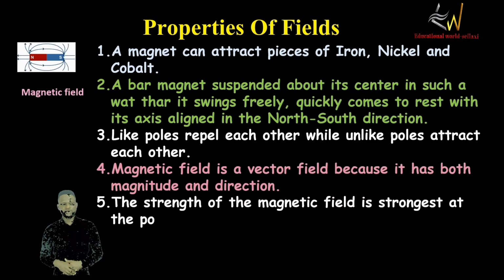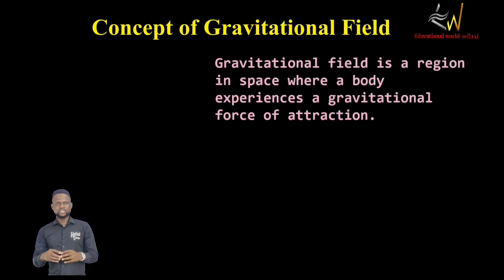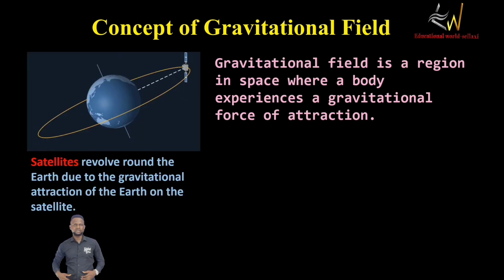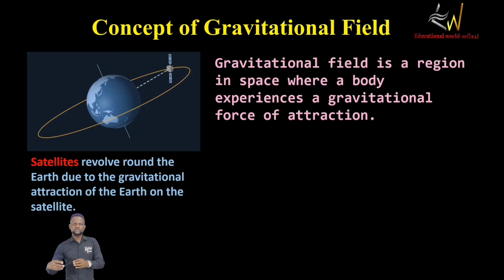Now, we are going to look into the concept of gravitational field. As I stated earlier, the gravitational field is a region in space whereby a body is influenced by a gravitational force of attraction. For the Earth and objects revolving around the Earth, remember, any object revolving around the Earth is called a satellite. So satellites that revolve around the Earth could do so without moving off from their track because of the force of gravity of the Earth with that body. So they could maintain their orbits, right? That's why satellites could maintain their orbits around the Earth.